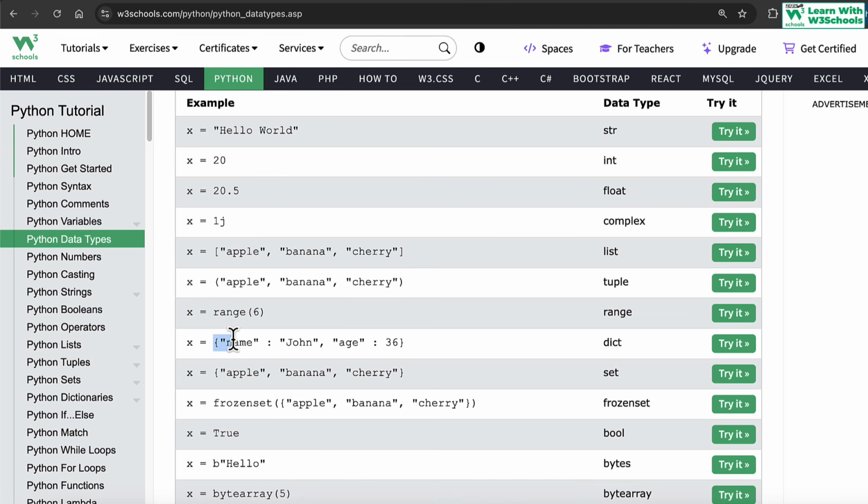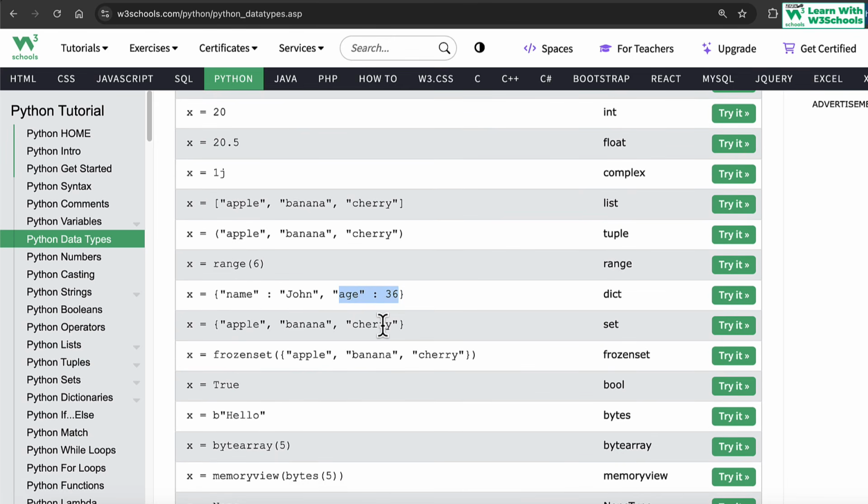Similarly, we have a dictionary that contains key and value pairs. So name is the key, colon, its value is John. Age is the key, colon, its value is an integer number. Again, we talk more about this in dictionaries later on. So these are different types of data that we can use inside Python.